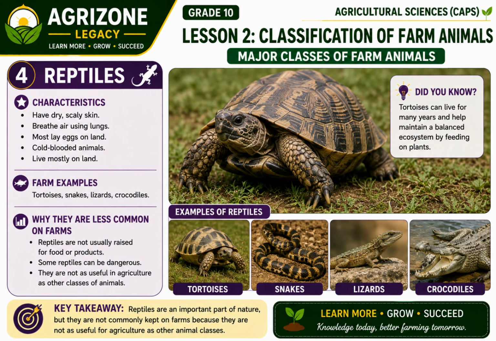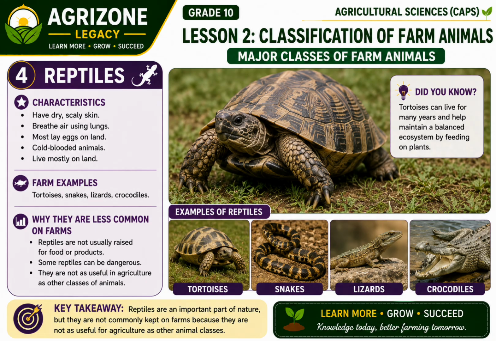Reptiles are the fourth major class of farm animals. Although they are much less common on farms than mammals, birds, or fish, reptiles have dry, scaly skin and breathe air using lungs. Most reptiles lay eggs on land, are cold-blooded, and spend most of their lives on land. Examples of reptiles include tortoises, snakes, lizards, and crocodiles.